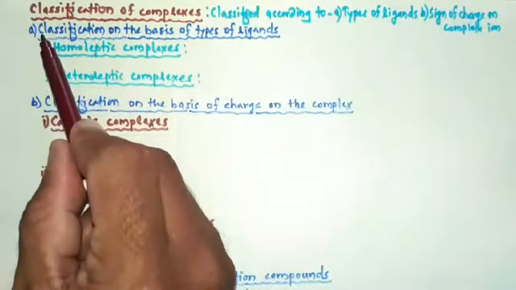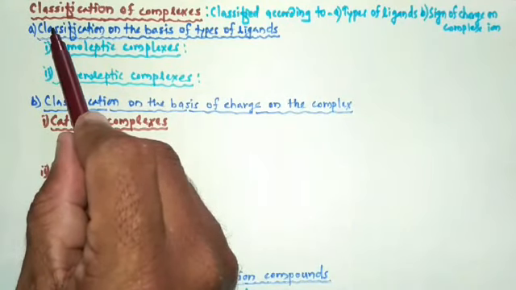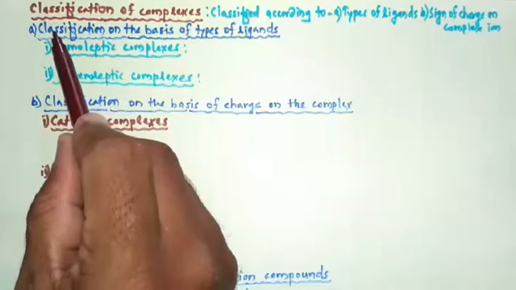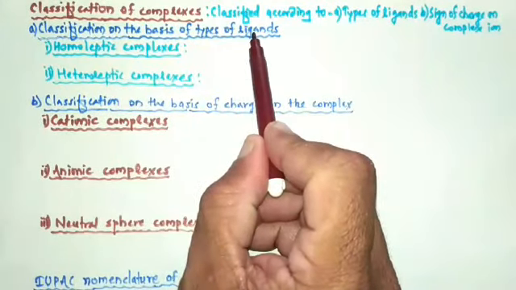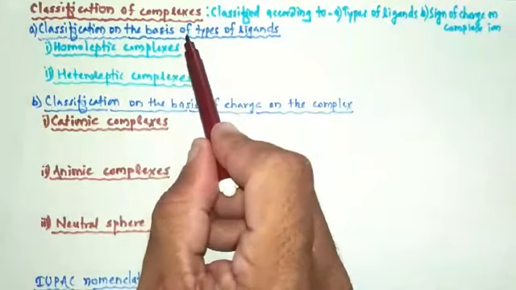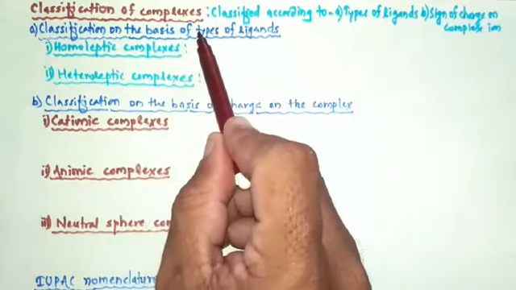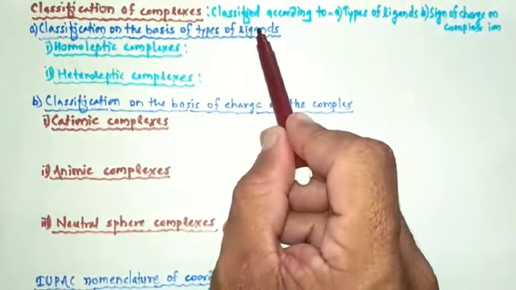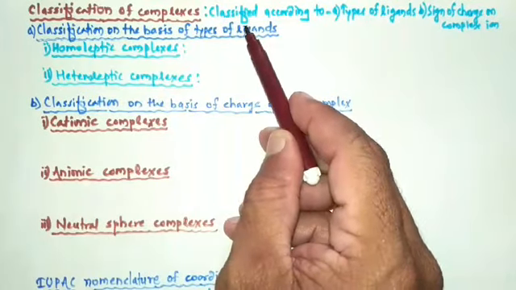First of all, let's study the first type of classification, that is classification on the basis of types of ligands. So on the basis of types of ligands, complexes are classified into two classes.